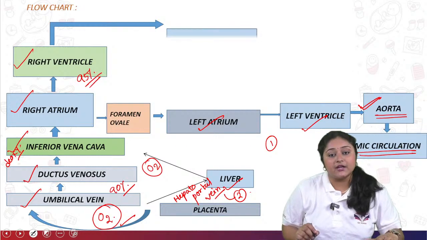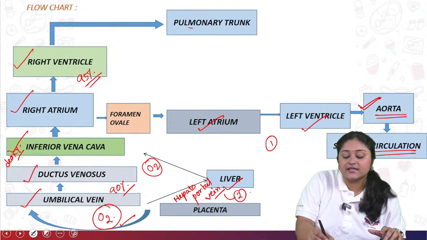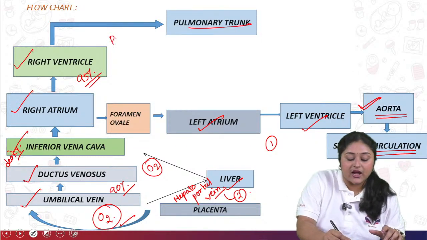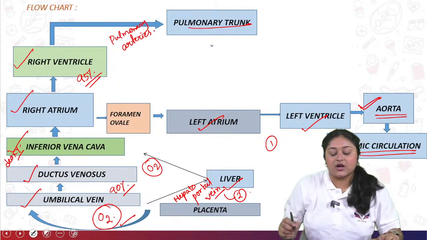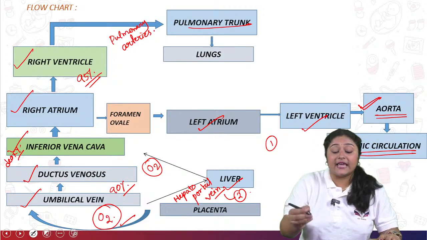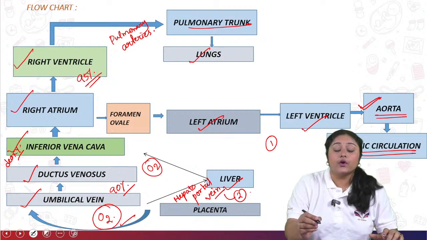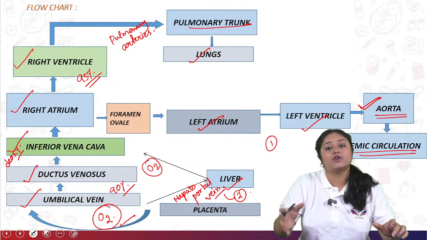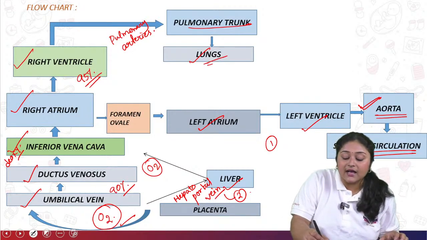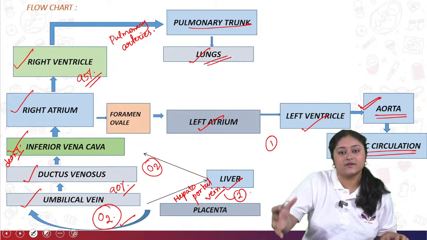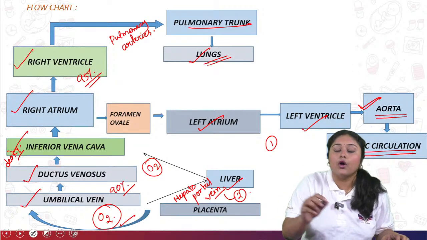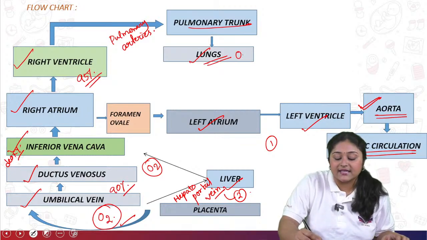From the right ventricle, through the pulmonary arteries, the blood comes to the pulmonary trunk. Just to remind, through the pulmonary arteries it comes to the pulmonary trunk. From the pulmonary trunk again it comes to the lungs. Here oxygenated as well as deoxygenated blood is mixed. What is the main function of the lungs? The oxygenation, right? The lungs purify all the blood as oxygenated.